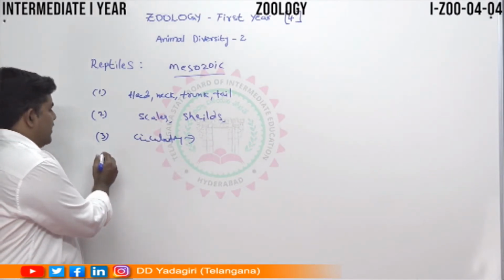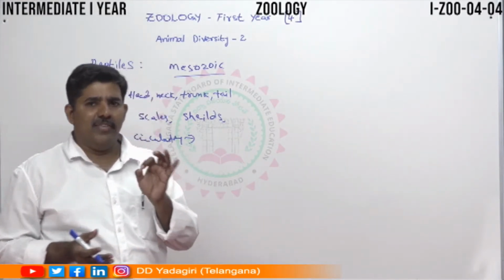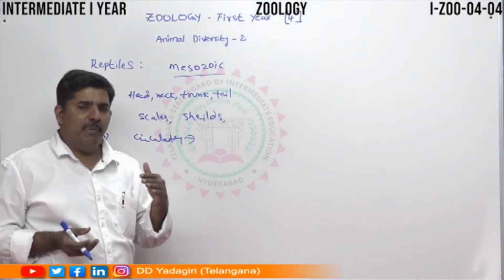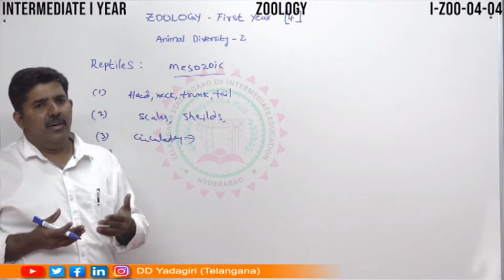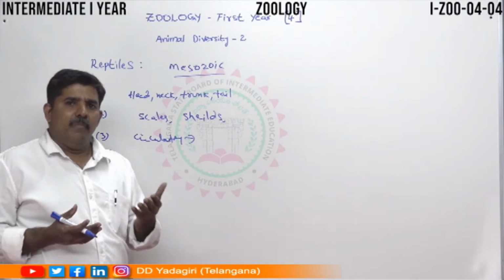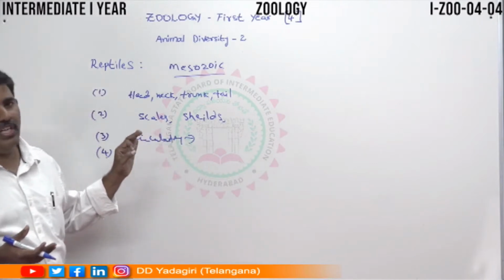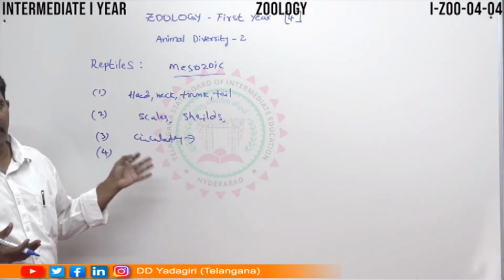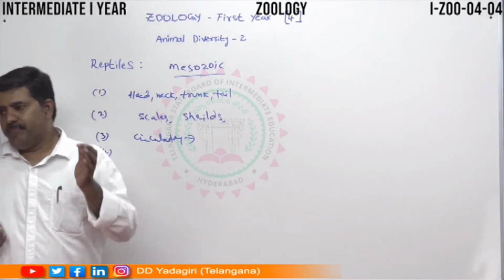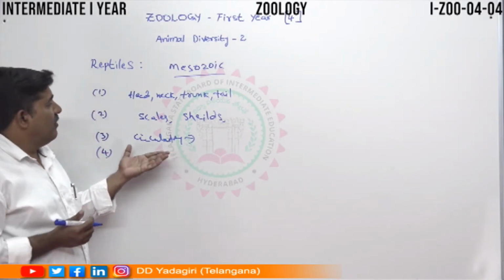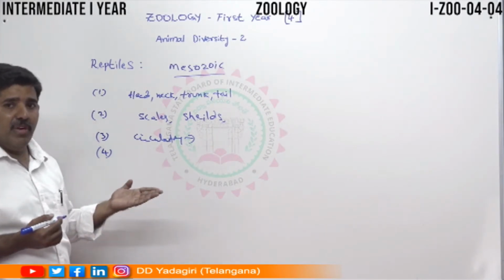In the respiratory system, the respiration is only by the lungs. In the amphibians, we can see the respiratory system made by the cutaneous layer, the buccopharyngeal cavity, and the lungs. But here only the lungs are useful for respiratory purposes. Then the important systems are the circulatory system, respiratory system, digestive system, and nervous system.